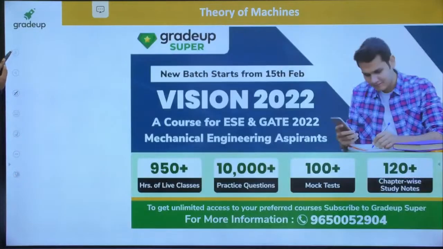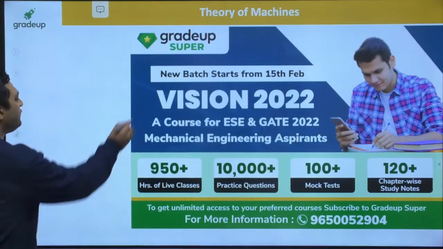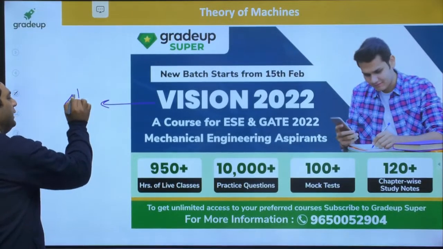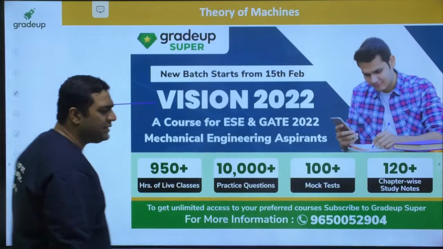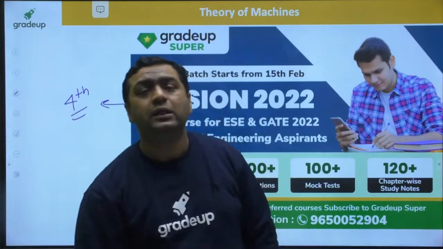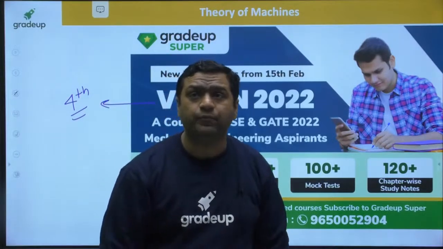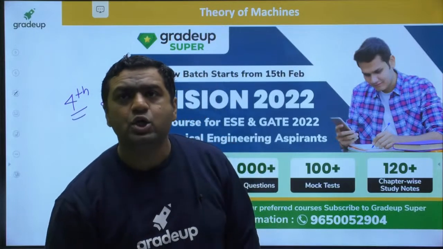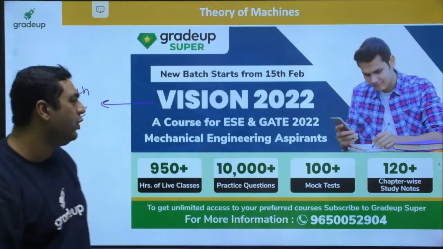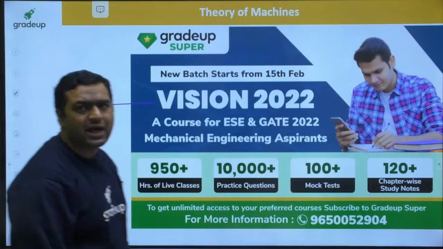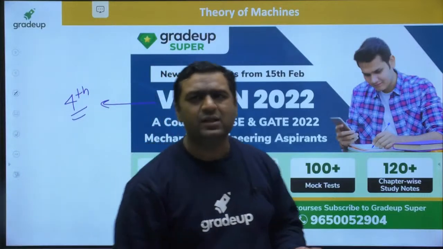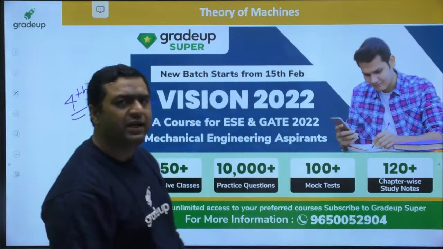I would like to tell you the Vision batch 4 is already in progress. We have already successfully launched 3 batches, and now the 4th batch is going on. Sure dear, we will definitely go on with that. Today was the first class, and the first class is very basic, so it was not feasible today. Every day you will have it.